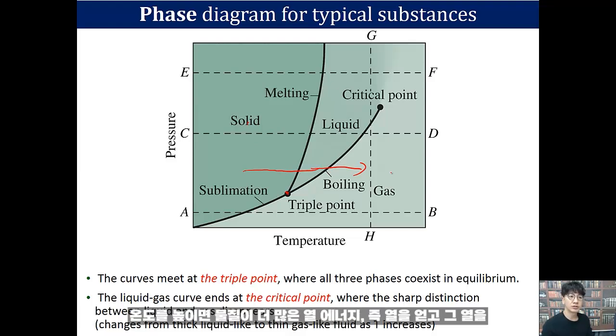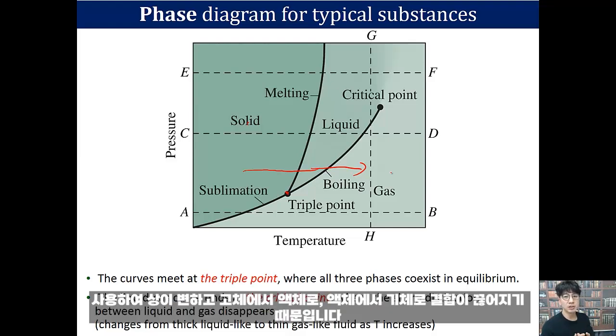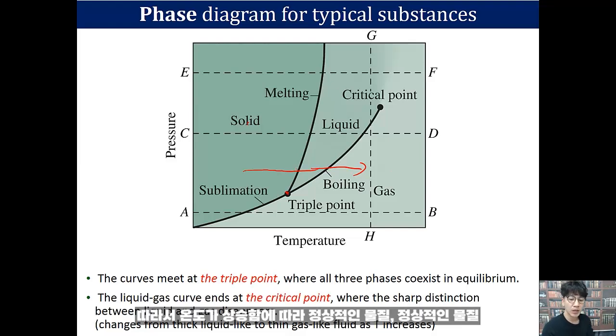Why? Because as you increase the temperature, the material acquires more thermal energy, right? Heat. It uses the heat to transform its phases, break the bond from solid to liquid and then liquid to gas. So normal substances, normal materials, as temperature increases, phases change from solid to liquid and then liquid to gas.